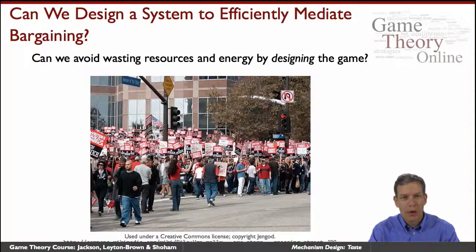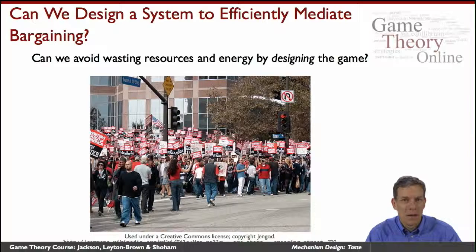And one big puzzle that we have in terms of the way people behave is when you think about the inefficiency that goes on in terms of bargaining. There's often bargaining breakdowns, and people spend a lot of time trying to figure out, how do we mediate bargaining? What's an appropriate technique to bring two sides together so that they can reach a bargain? And in terms of complete information game theory, if people can really see what the payoffs are, and you looked at a particular bargaining game, generally you would have situations where people would tend to reach agreements. They can look down the tree, they can figure out what's going to happen and unravel things and reach an